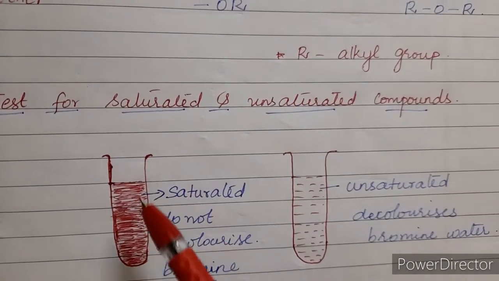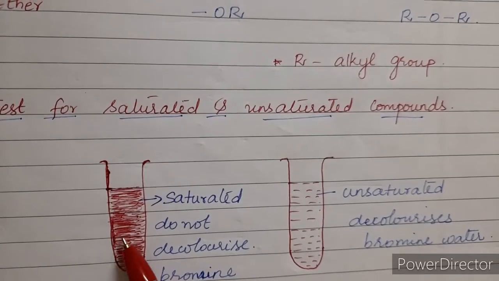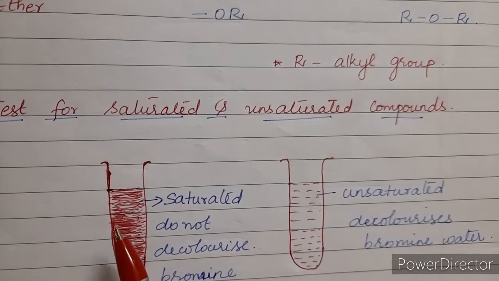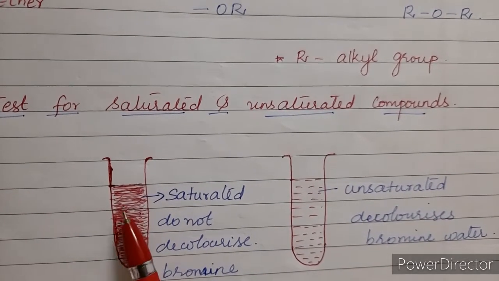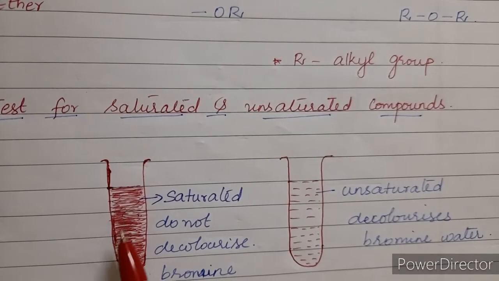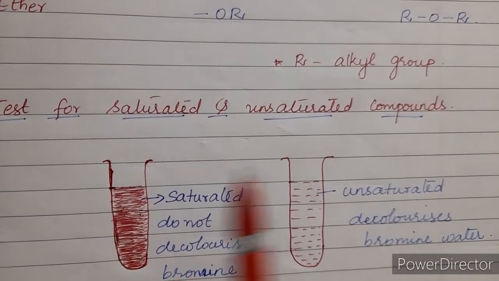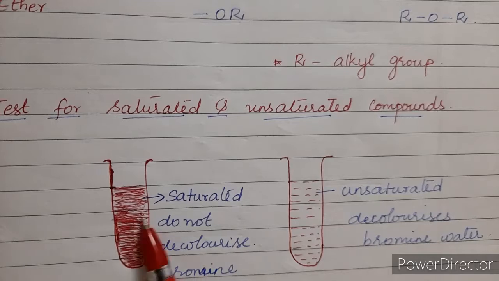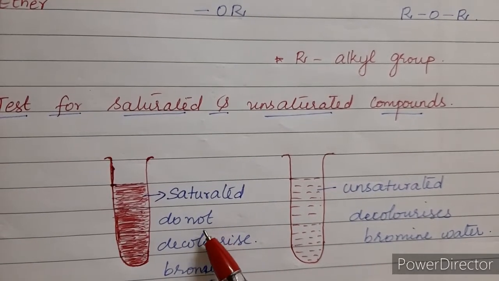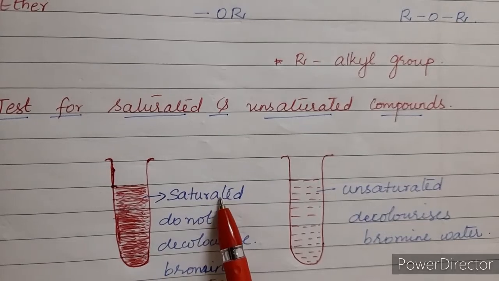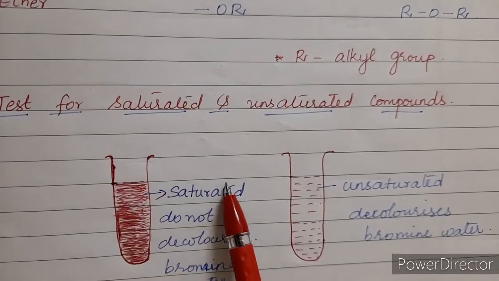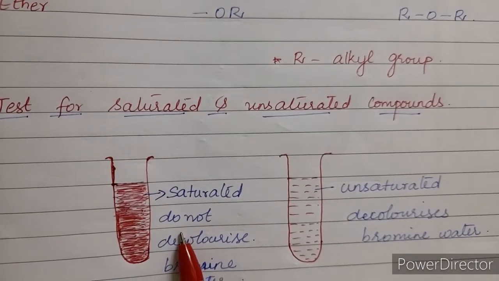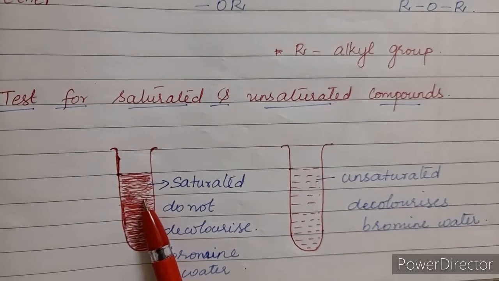First you have to take two test tubes, and the sample solution is taken in the test tubes. In each of these test tubes you are going to add a few drops of bromine water. First of all, you take the saturated solution in one of the test tubes and the unsaturated solution in the other, and you add a few drops of bromine water in both test tubes. Now what will happen after some time? If the liquid is a saturated compound, there is no decolorization. There will be no decolorization of the bromine water. The color appears as it is from the beginning till the end.